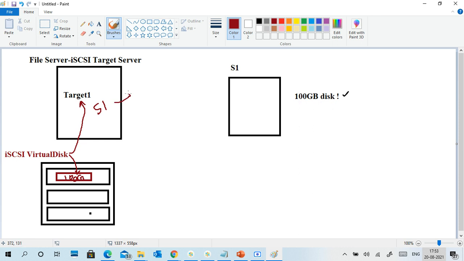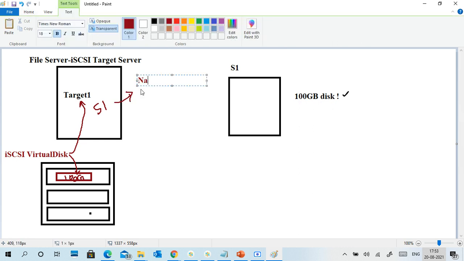We can recognize S1 either by name or FQDN. What is FQDN? Or by IP address. Through DNS we'll get the FQDN, or by the MAC address of S1, or an IQN number.